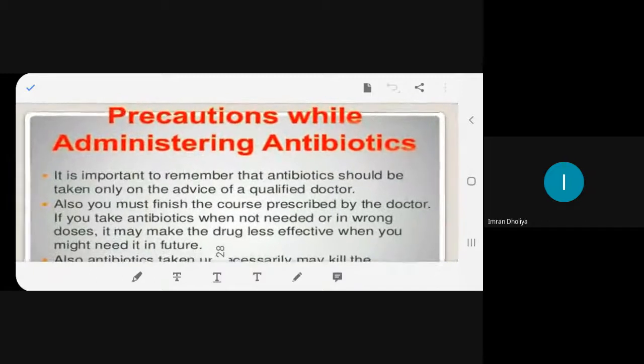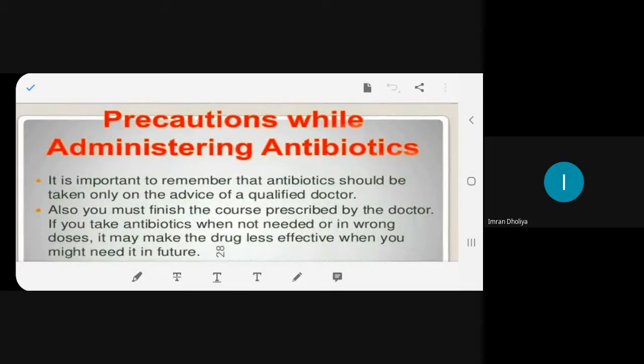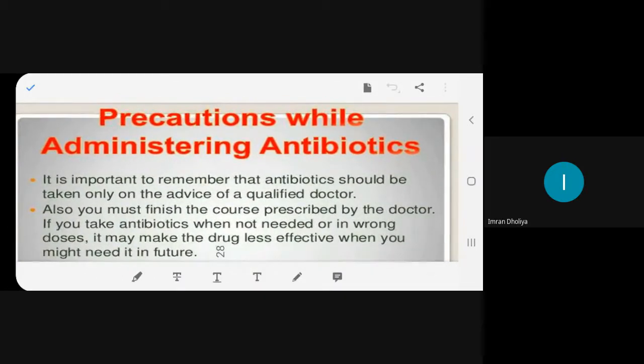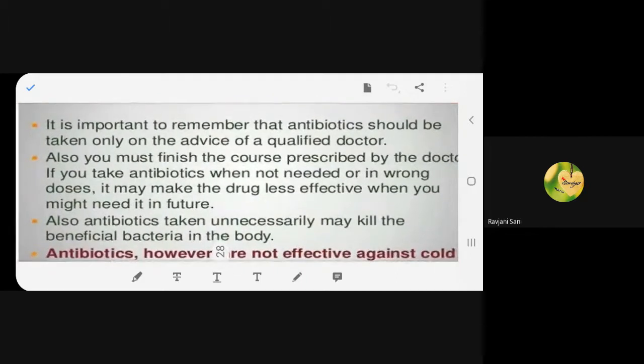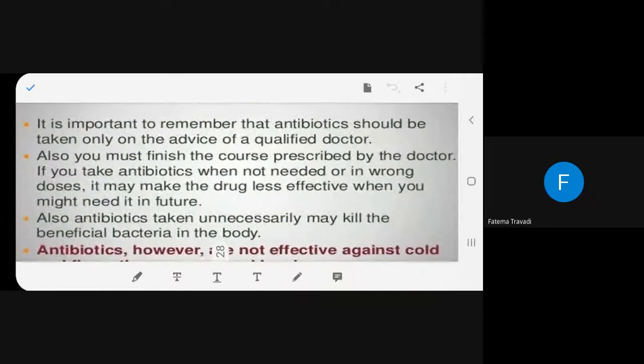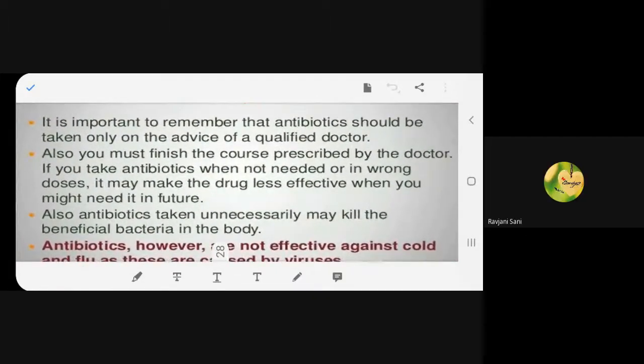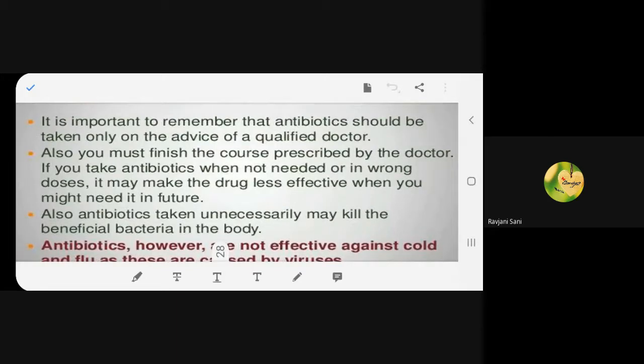Now, precautions while administering antibiotics. That means a doctor is giving you an antibiotic. What precautions does he have to take to give you antibiotics? Okay, let's see one by one. Your name, beta? Sania. Yes, okay, go.